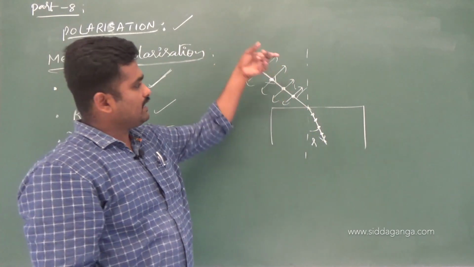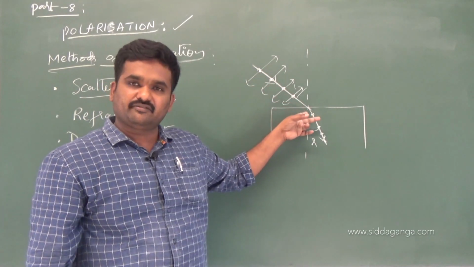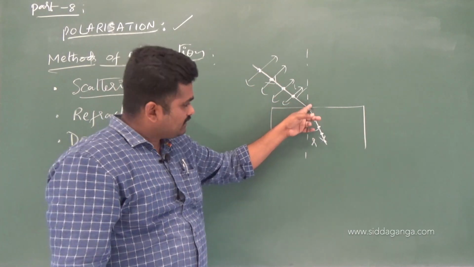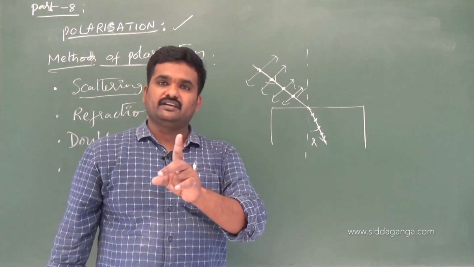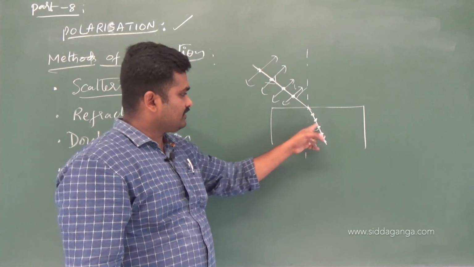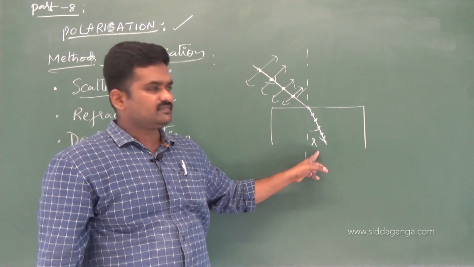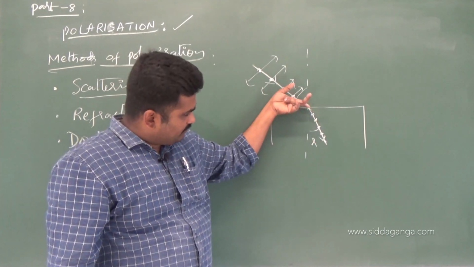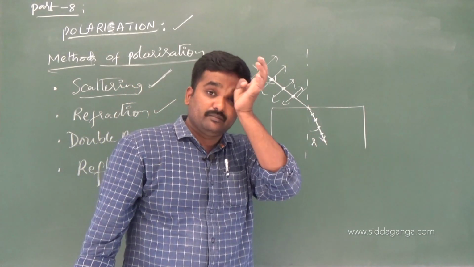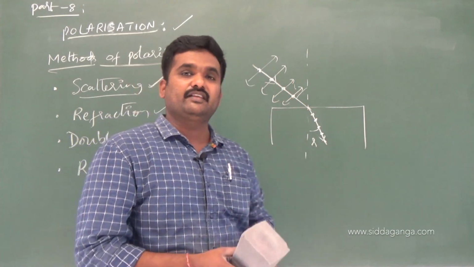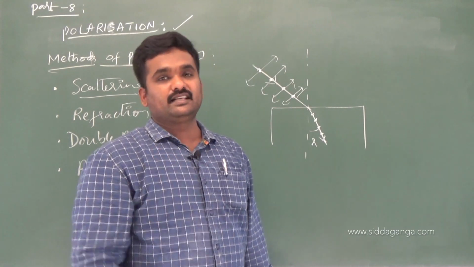When unpolarized light is incident on a certain refracting surface, the refracted ray in this medium has the vibrations confined to a single plane. So the refracted ray has undergone polarization.